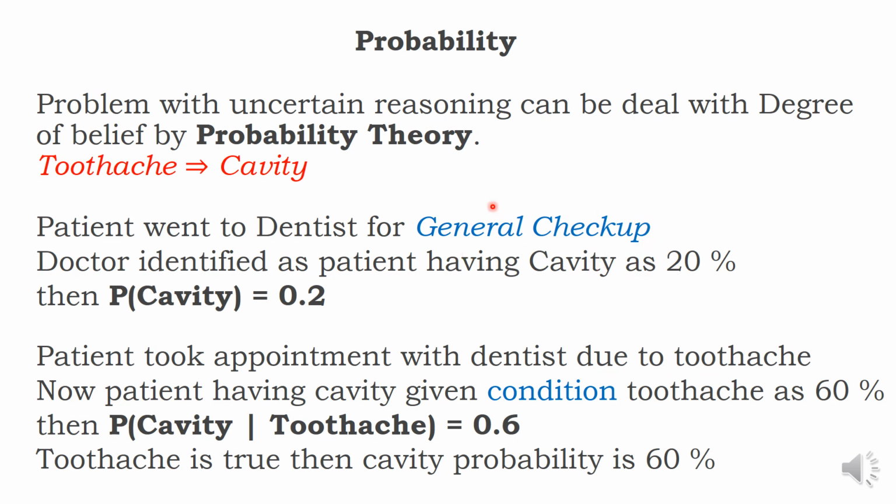Now, the patient took an appointment with the dentist due to toothache. Remember, earlier it was a general condition. Now it is due to toothache. Now, the patient having a cavity given the condition toothache is 60%, which means probability of cavity given toothache is 0.6. It is called conditional probability, which we discussed. Try to differentiate yourself: what is this 0.2 about cavity, and what is this 0.6 about cavity given that it is toothache?